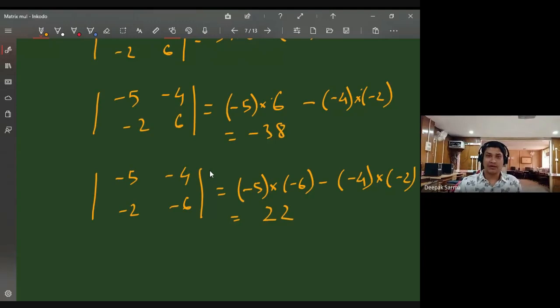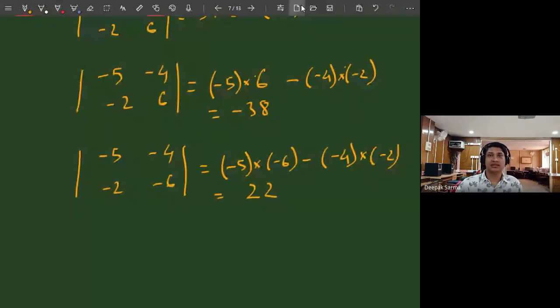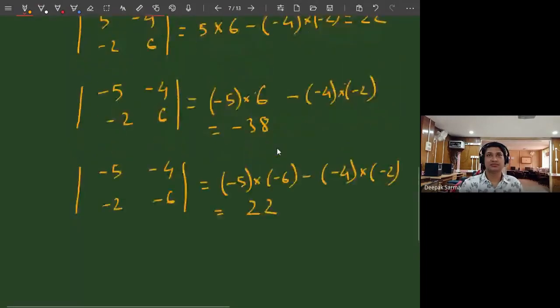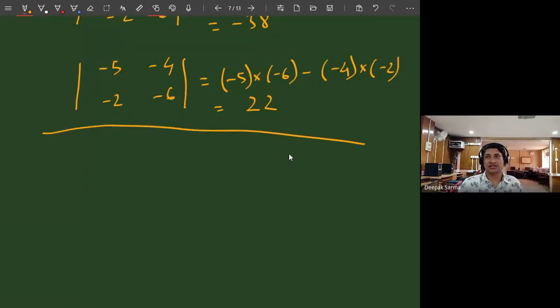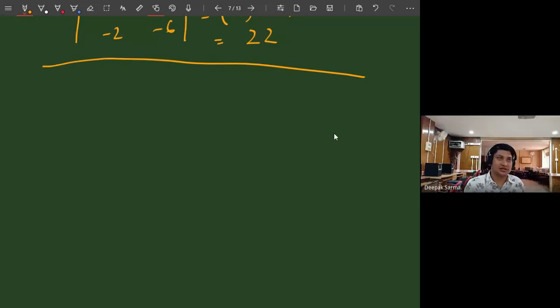Yes, sir. So if I have a 2 by 2 matrix, it's very simple. First multiply the diagonal entries, then subtract the product of the other diagonal entries. That's it. Isn't it very simple? Now, what are we going to discuss? 3 by 3 matrix.